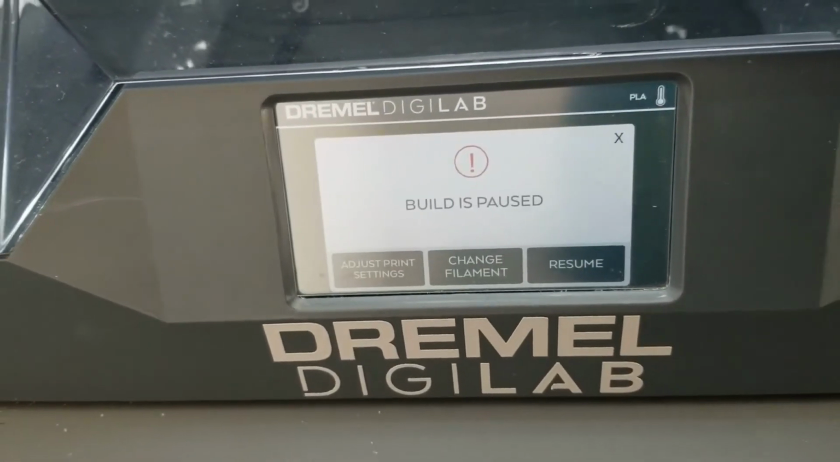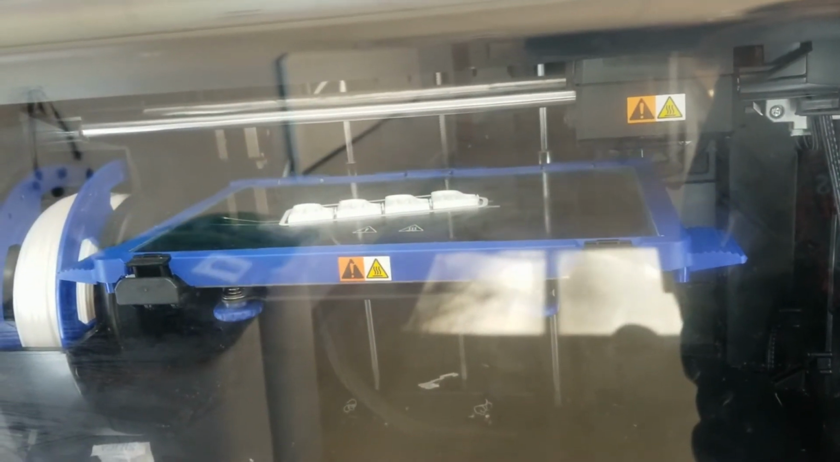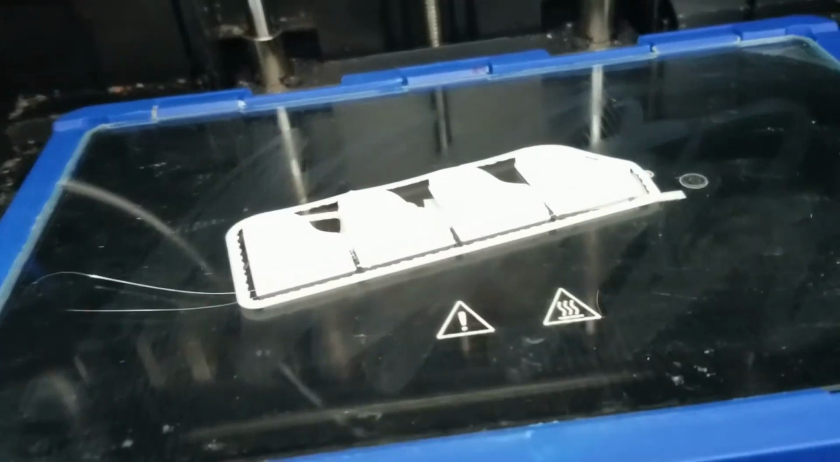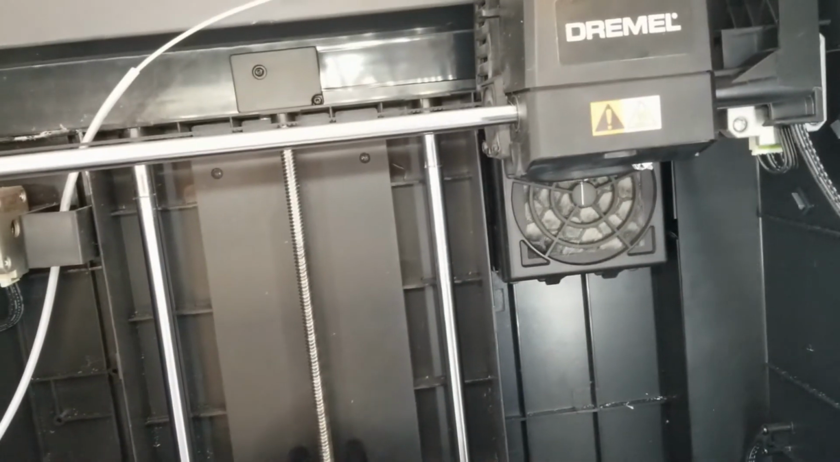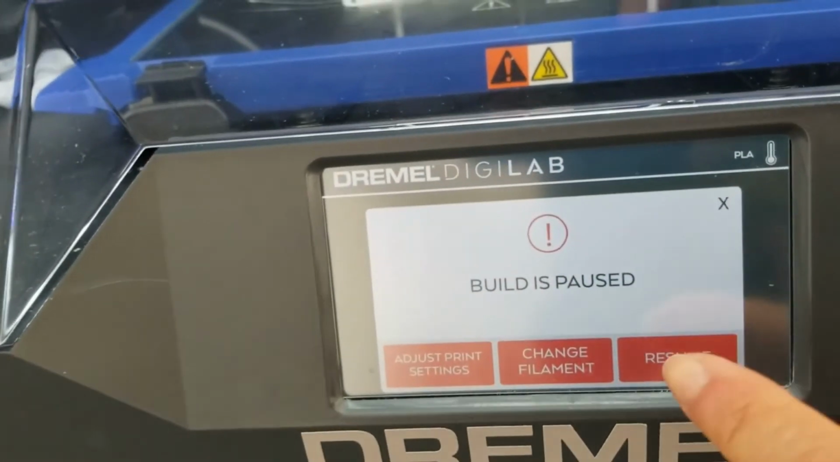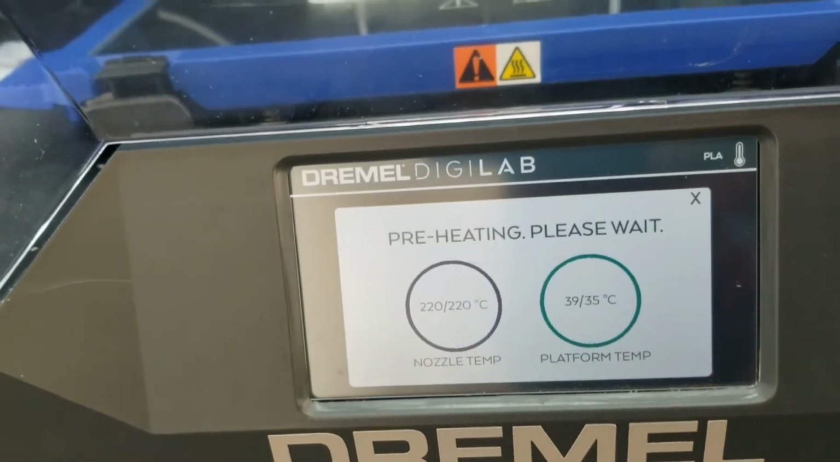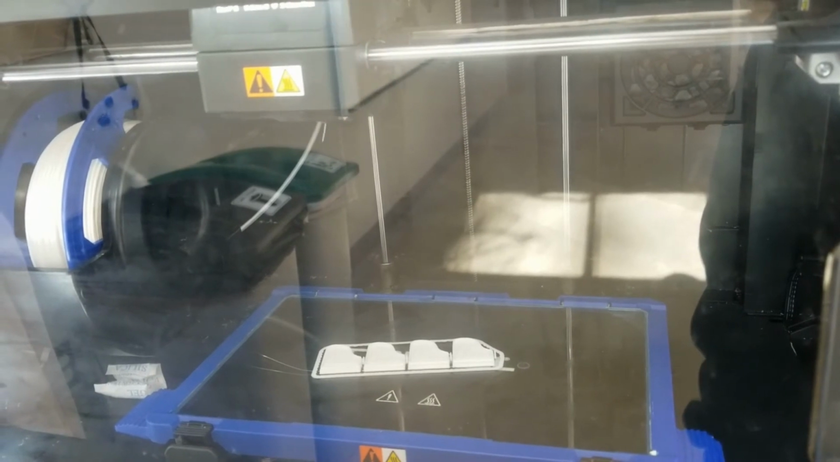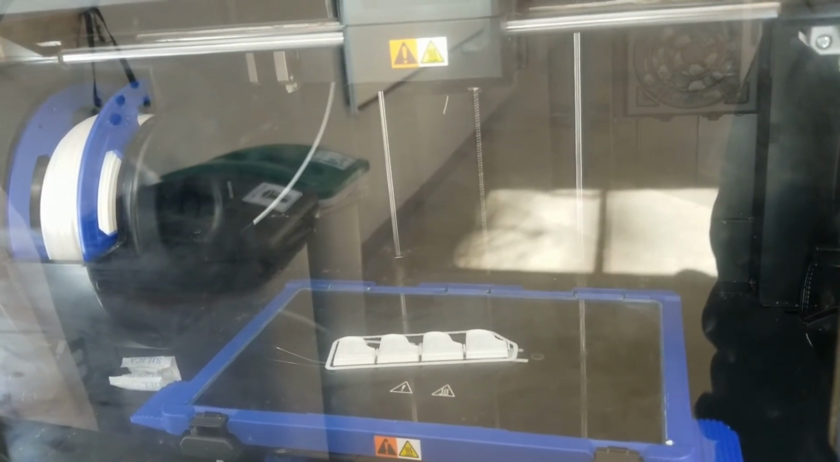If there ever comes a point where you need to pause your print to look at it, you can just press the pause button like you saw what I did. Wait for the bed to lower itself. Open the door, you can look at the print. Just don't try to modify it or take it off. And then once you're done examining it, you can press resume. The printer will preheat again and then prep itself to resume printing.